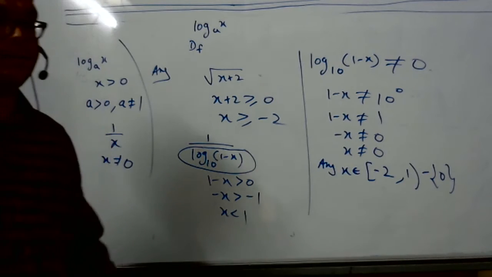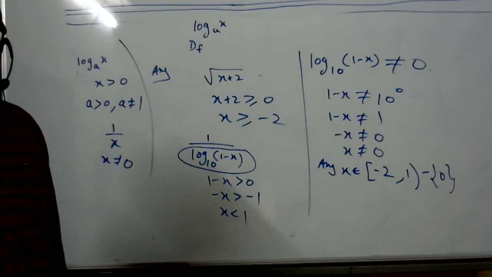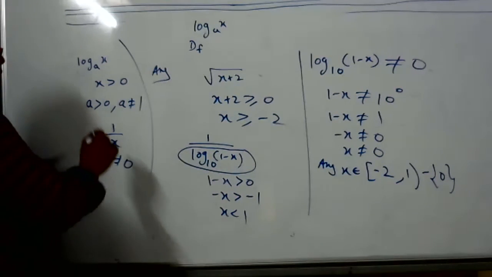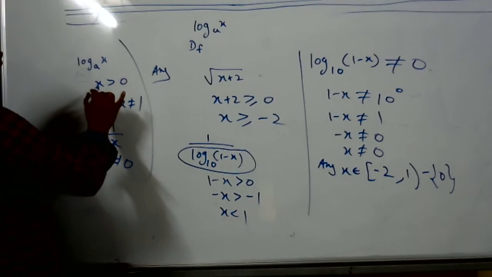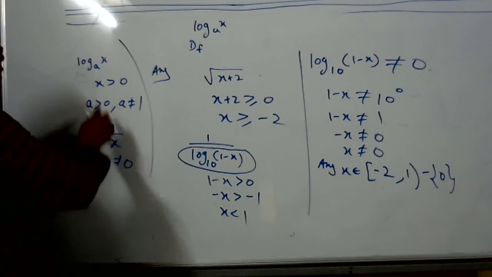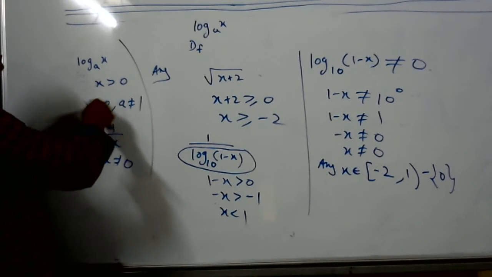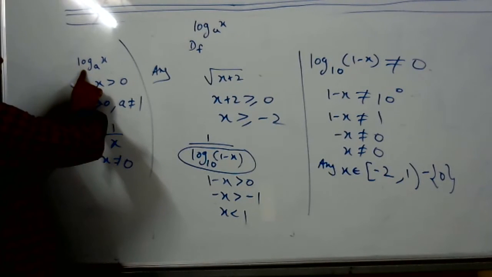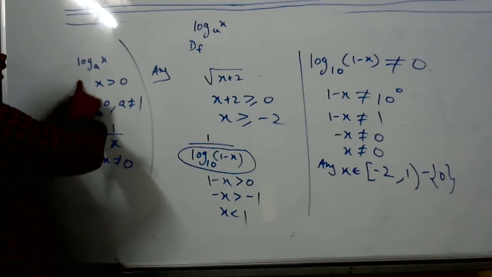Sir, you have given one identity, where log 1 to the base a is equal to 0. Domain I never gave you. Sir, I don't know, I didn't attend that class. So you have to complete your notes. Domain means x values. For log it is written, sir. Okay, okay.